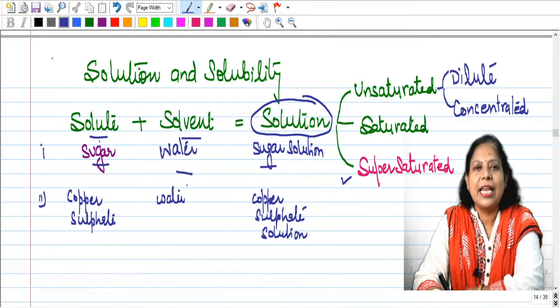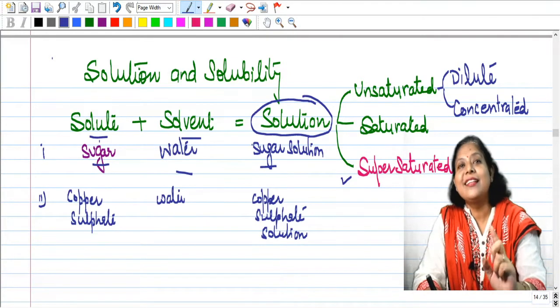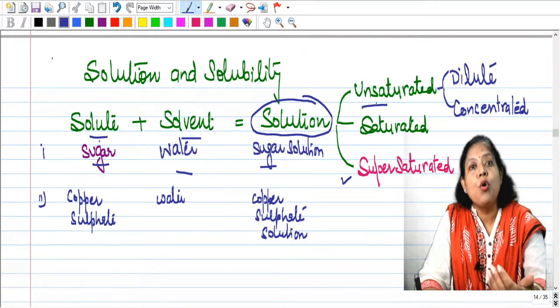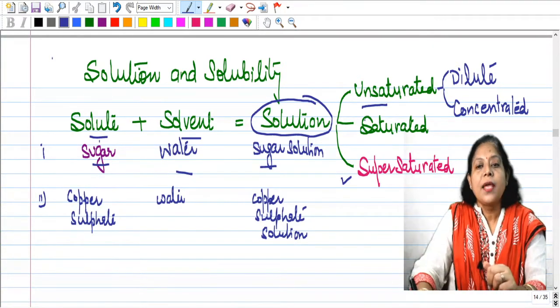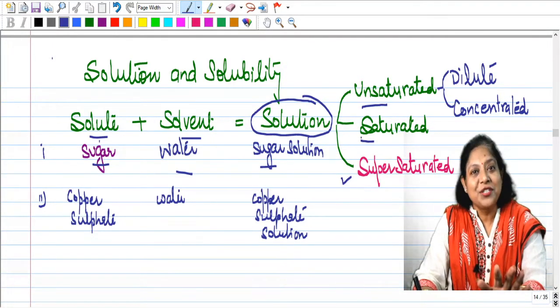And in daily life you prepare a lot of solutions. Okay, so when you are washing, the soap is there with water. So this is one kind of solution. Now, always remember, when a solution is formed, there are possibilities that either the solution is unsaturated, that means you can add more of solute. Or it is saturated, that means you cannot add further solute.